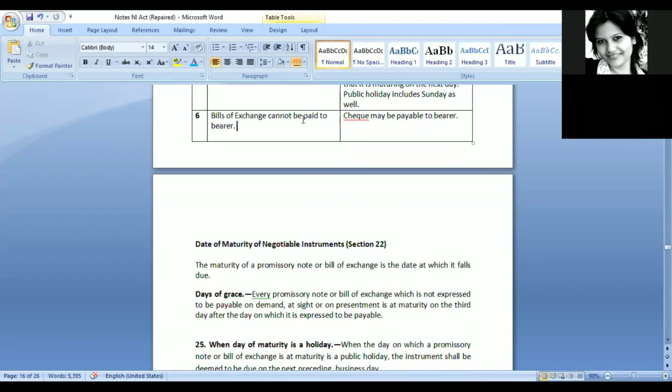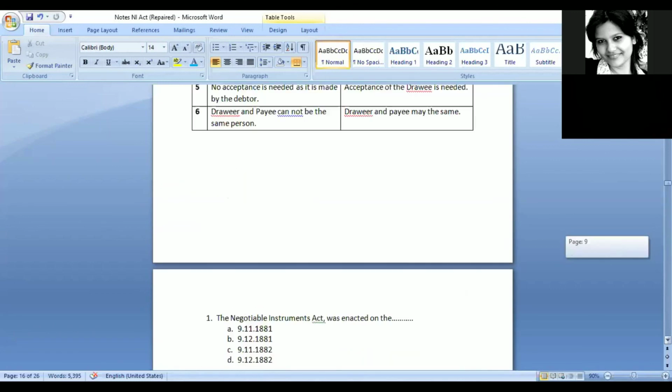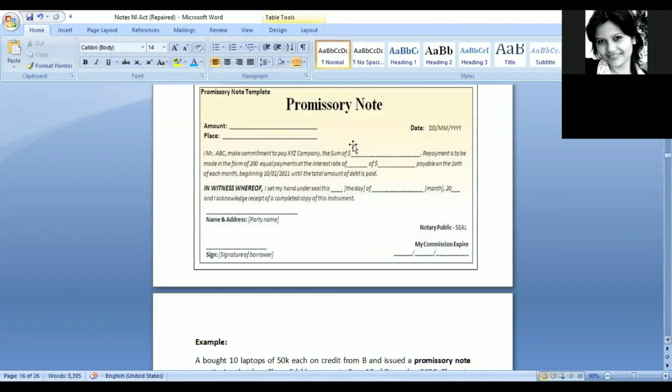Bills of exchange cannot be paid to the bearer, but checks can be payable to bearer. So that means we cannot make a bills of exchange or a promissory note saying pay to the bearer this particular amount. For example, when we are making a promissory note, a name of a person has to be written here to whom payment is due. We cannot just write that pay to the bearer this particular amount.